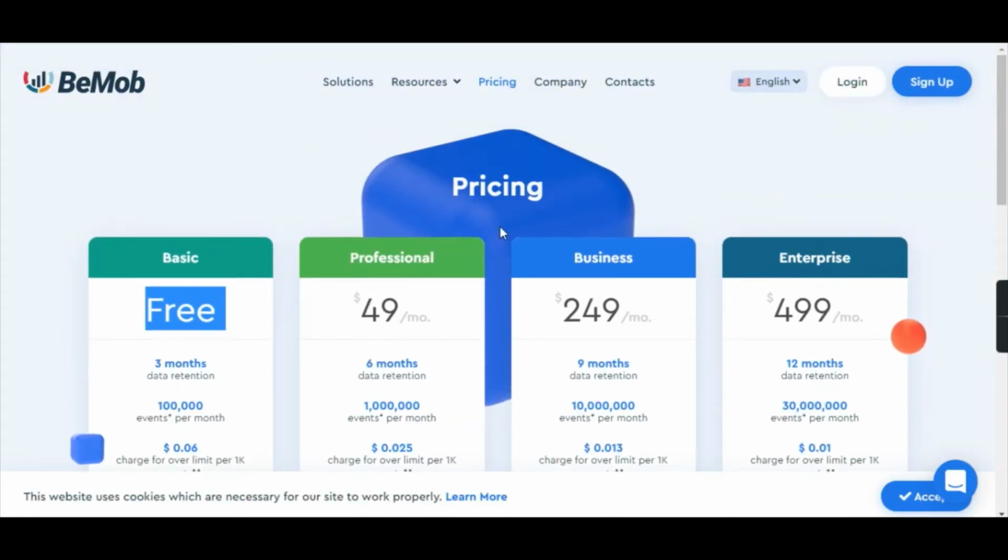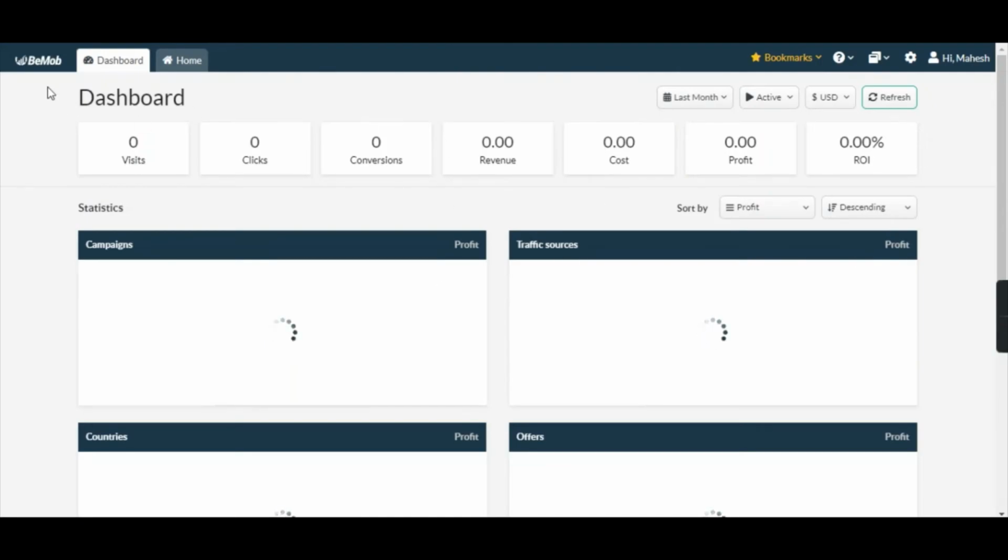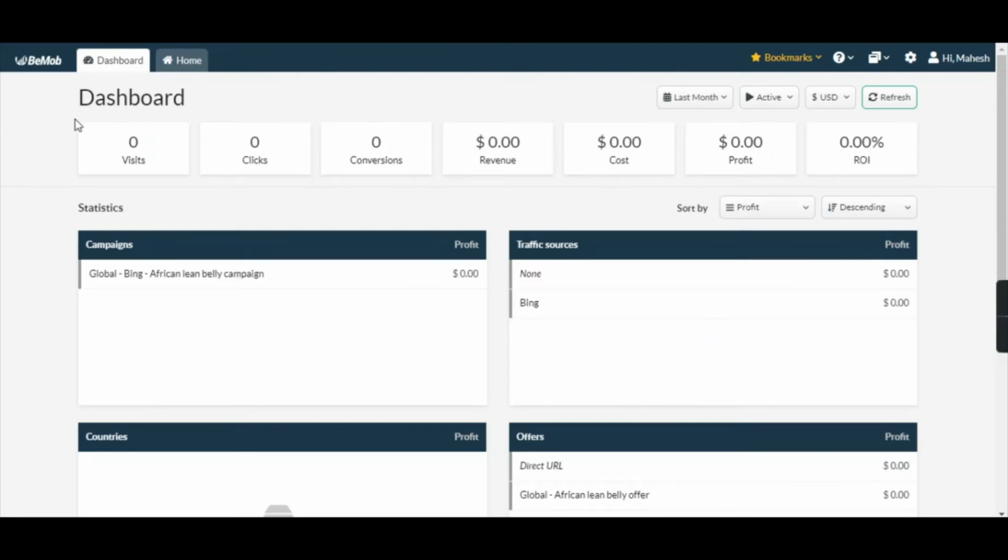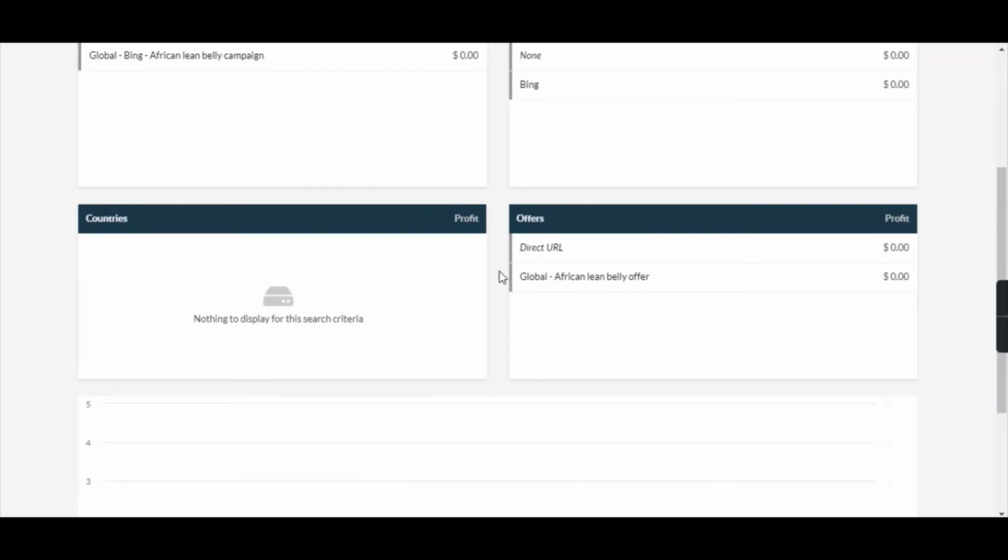So it's quite easy to sign up. Click on sign up. Okay, I'm not going to mention any link in my description. Go directly, Google it and sign up with Bemob. Okay, I'm using it. I'm going to show you exactly how the dashboard looks. We are going to track the visits, clicks, conversions, revenue, cost, profit, ROI, and the traffic, from which traffic source we are diverting traffic, and the offers.